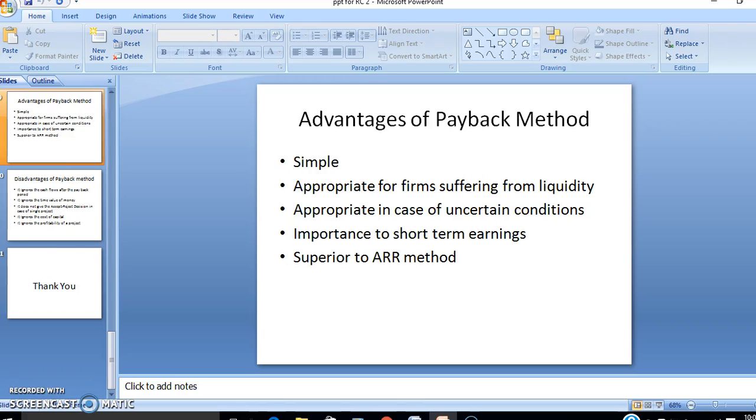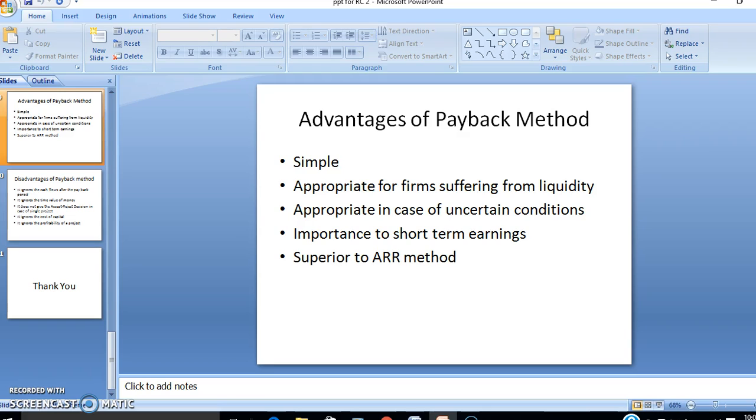This method also has some advantages and disadvantages. The advantages of this method are as given in the slide. It is a very simple method. The most significant merit of this method is that it is simple to understand and easy to calculate. This method is very appropriate for firms suffering from shortage of cash because the emphasis in this method is on the quick recovery of the original investment.